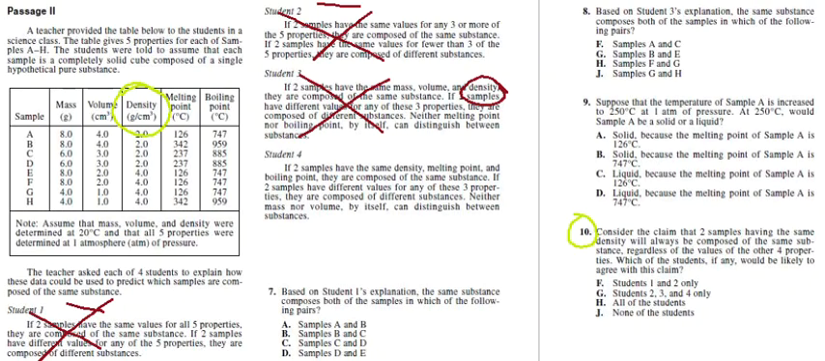Student 4. And we can even actually, if you take a glance right here, student 1 and 2 only, students 2, 3, and 4 only, all the students or none of the students. So you could even already jump to the conclusion that none of the students are going to say that because there's no option that has student 4 only, right? But let's look at student 4. If two samples have the same density, melting point, and boiling point, they're composed of the same substance. So they want more than one property. So the answer for 10 is going to be J.